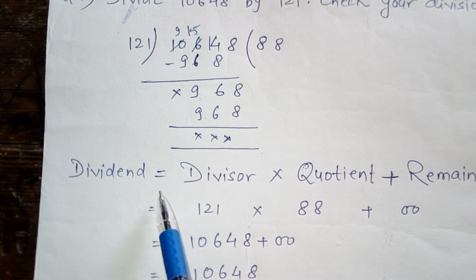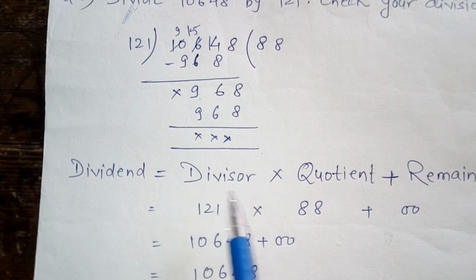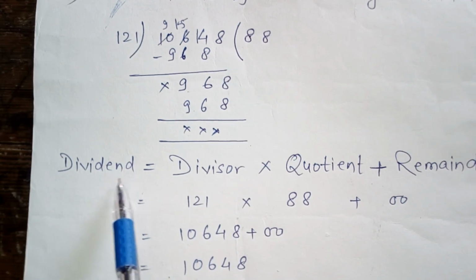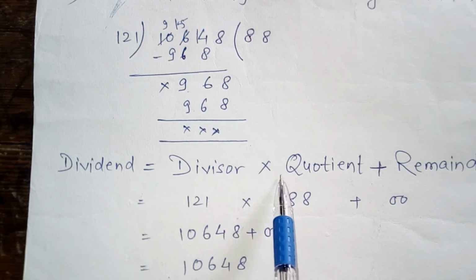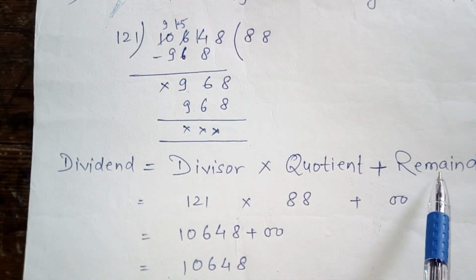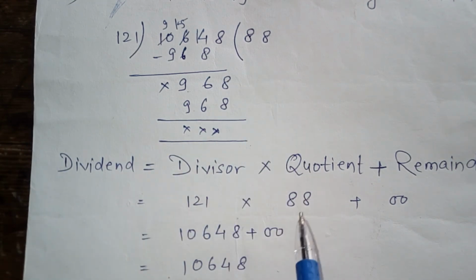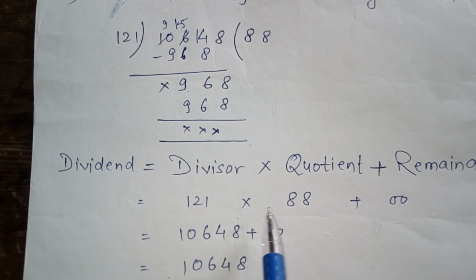Now we can check our answer by the help of one formula. Dividend equals divisor into quotient plus remainder. The divisor is 121, the quotient is 88, and the remainder is 0. 121 into 88, you will get 10,648 plus 0.